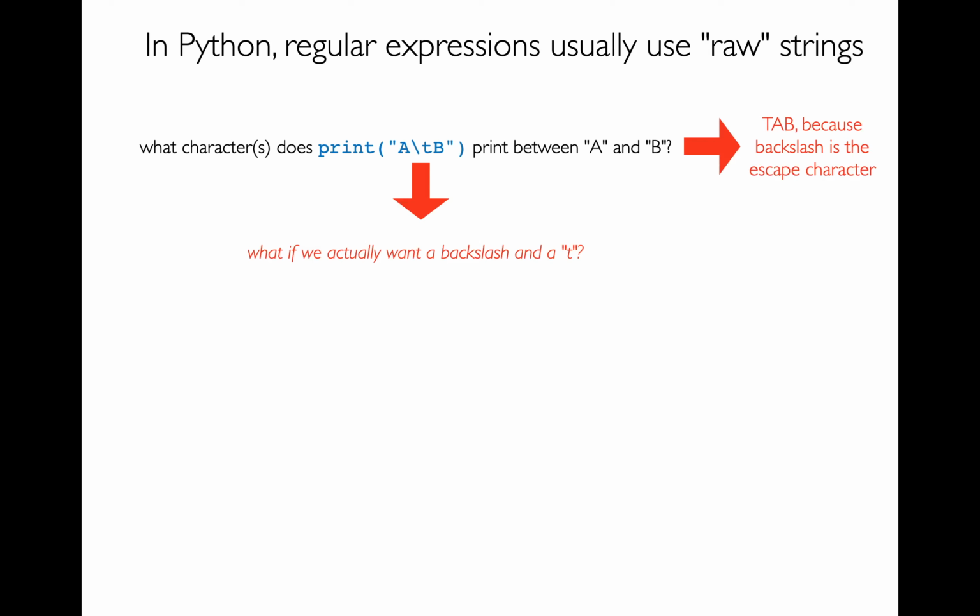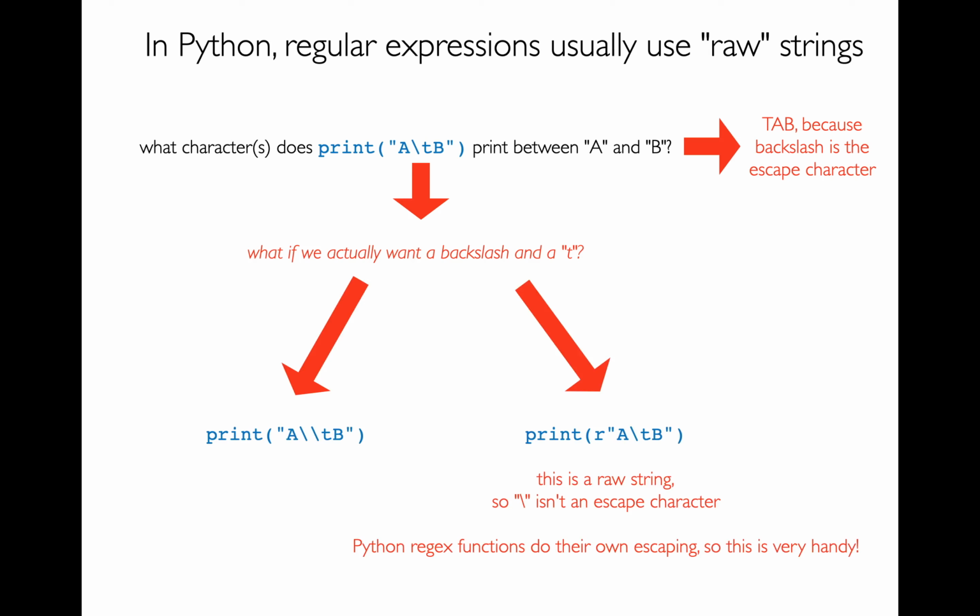And so what do I do if I actually want to have a legitimate backslash and a T between here? Well, then I would have to escape my backslash, right? So I would have to do something like this, backslash, backslash. Now, because regular expressions as a language use backslashes for escaping, and Python does it too, I'd actually have to type all of this, backslash, backslash t, to send a real backslash t to my regular expression.